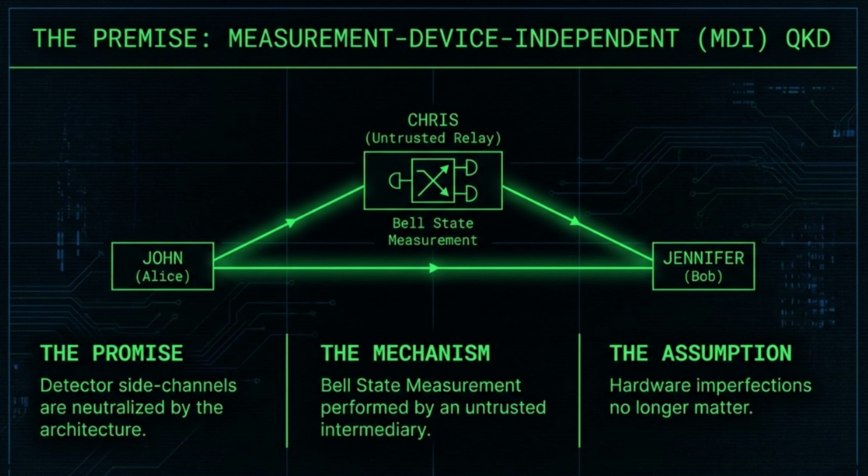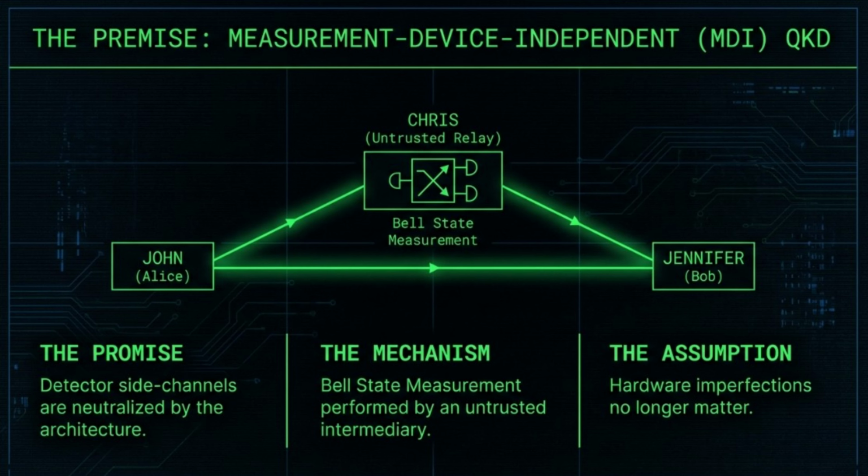The premise is elegant. John and Jennifer send their quantum states to an untrusted intermediary, Chris. Chris performs a Bell state measurement and announces the results publicly. Because Chris is untrusted by design, the protocol's security mathematically assumes that he, or anyone intercepting the signals, could be malicious. The core assumption here is that by removing the measurement task from the legitimate parties, hardware imperfections in the detectors no longer matter. This is the fortress of quantum communication.